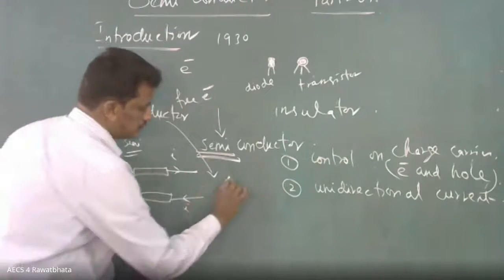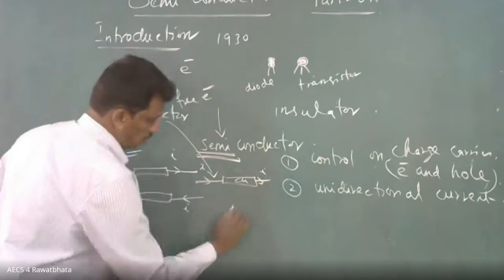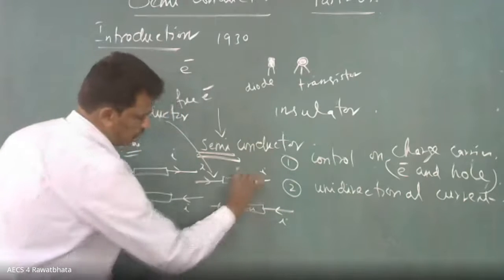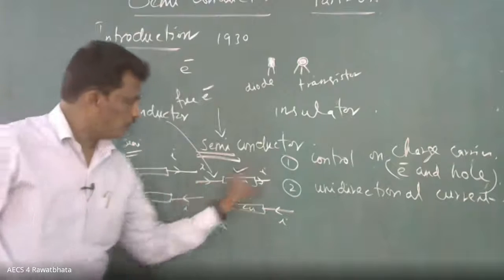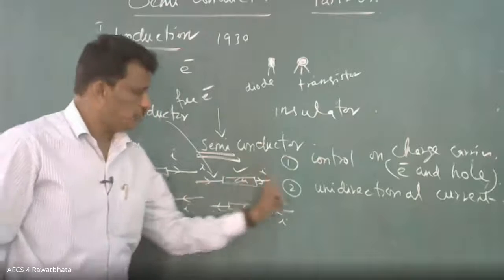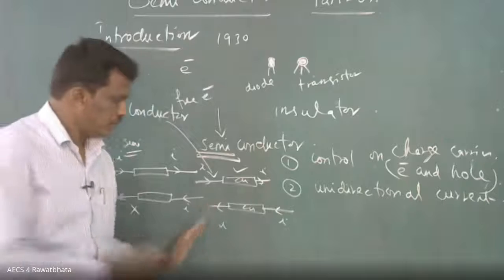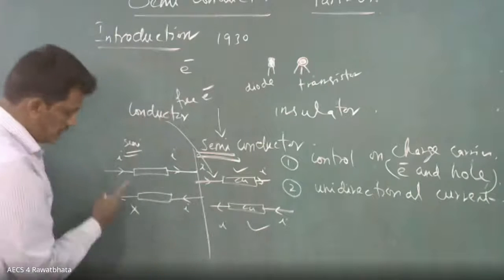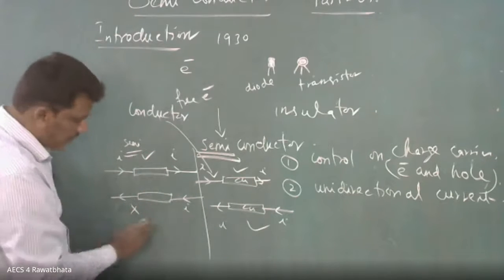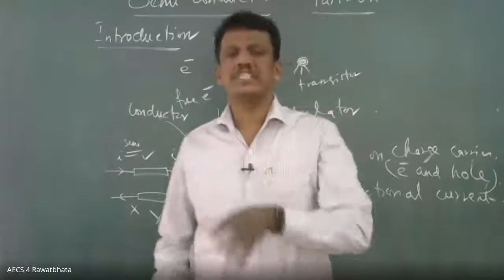For a conductor, suppose you take copper. Current is flowing here. This is the copper. It is coming out, you see, current is coming out, from left to right. This is the copper you have taken, you are passing the current from left to right. Similarly, with the same setup, now the current is flowing from right to left. Here it is possible, because it is moving from left to right. But when you move from right to left, it is not at all possible. It is a property of the semiconductor only.